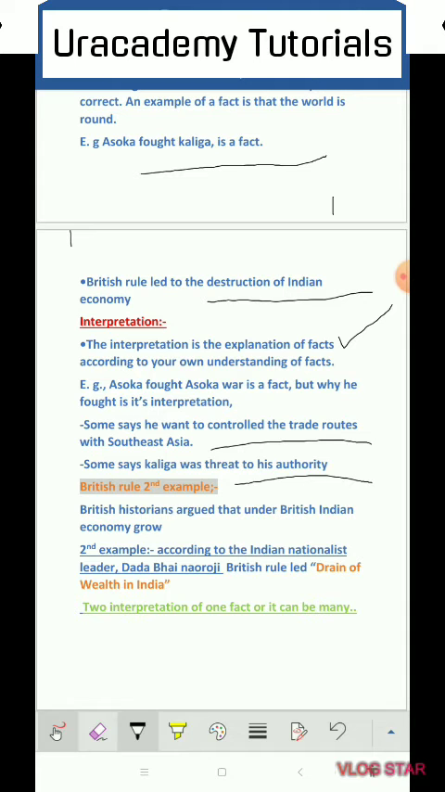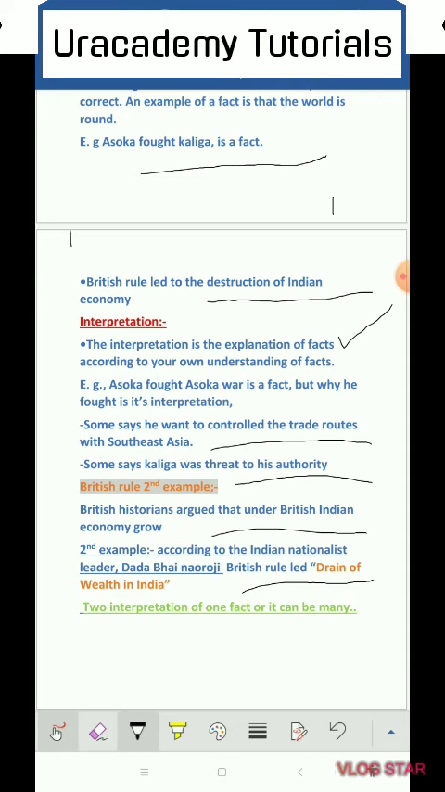Interpretation says why this happened, why this did not happen, because of that. Another example: British historians argue that under British rule the Indian economy grew. Britishers believe that under their rule the Indian economy grew. So it is an argument of the British historians. We know the fact is that under British rule the Indian economy got totally ruined. They exploited the Indian people and destroyed their small industries. The second interpretation, according to Indian nationalist leaders like Dadabhai Naoroji, is that British rule led to the drain of wealth in India.